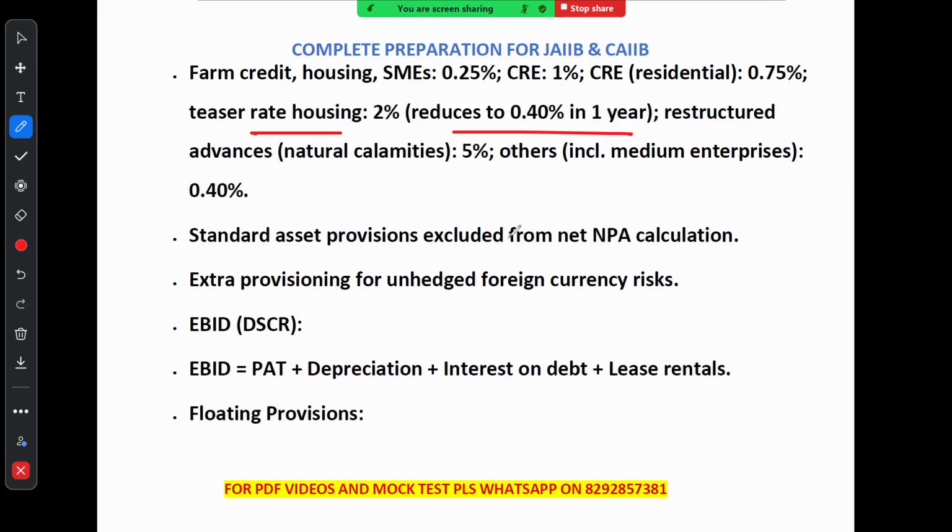Now keep in mind, standard asset provisioning is excluded from the NPA calculation. Remember it. Standard asset provisioning is excluded from the NPA calculation. There is also extra provisioning for loans with unhedged foreign currency risk.